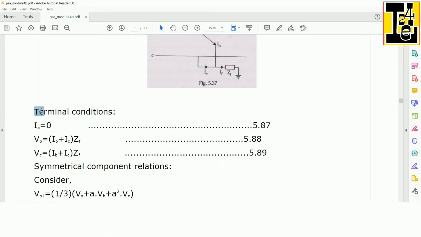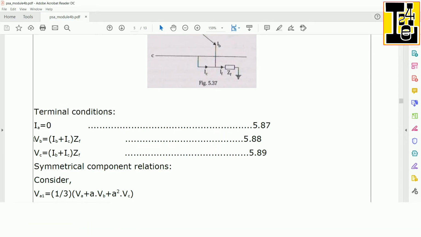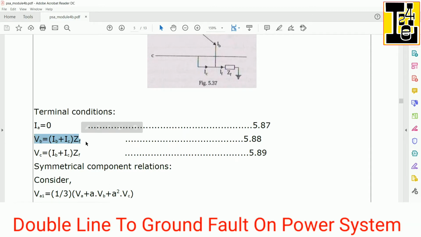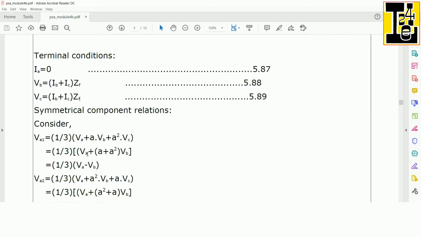Here the terminal conditions are: as fault is taking place between phase B and phase C, the other line current that is related to phase A will become 0, and VB is equals to (IB plus IC) into ZF, and VC is equals to (IB plus IC) into ZF. Let us write the symmetrical component relations.